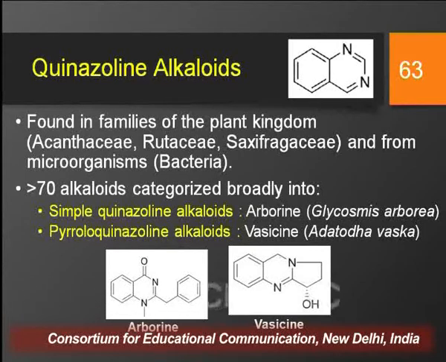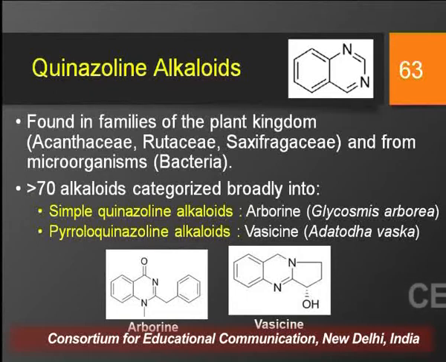Around 70 quinazoline alkaloids have been isolated and identified from nature, and these are further categorized into simple quinazoline alkaloids and pyrroloquinazoline alkaloids.